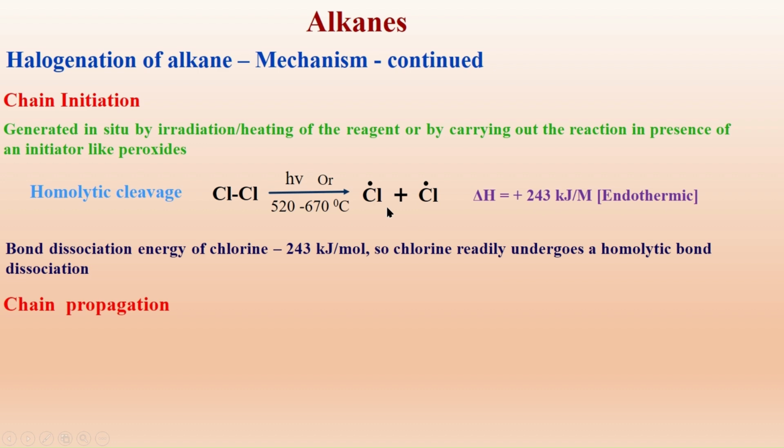After this, the chlorine radical which is formed has one electron less than the requirement. That's why it is a highly reactive species. It has to become stable, which means it has to gain that electron. As it is highly unstable, it becomes highly reactive. It is something like, if I am in need of something, I will work more. Similarly, this also reacts more.